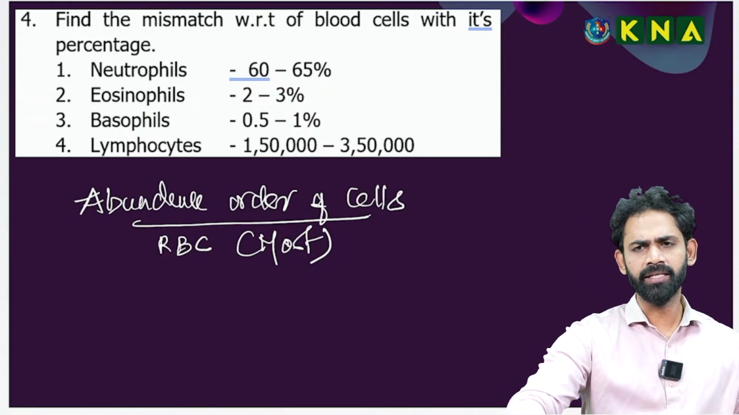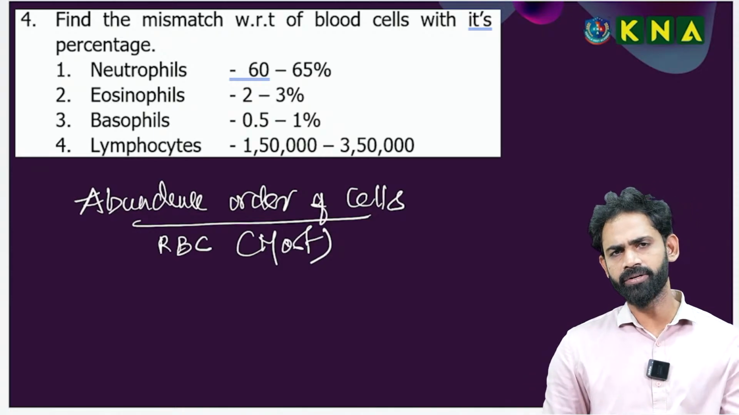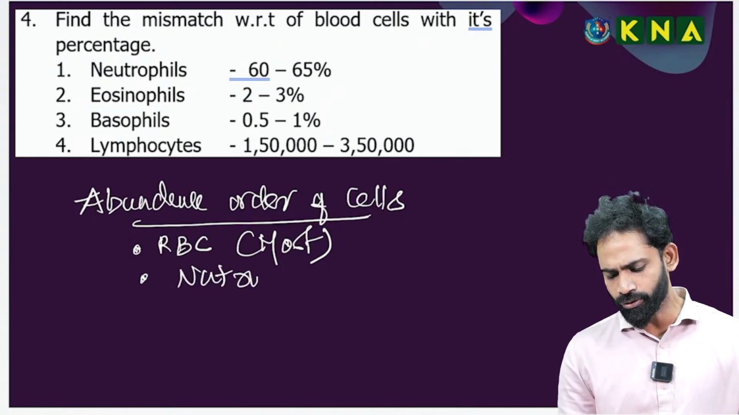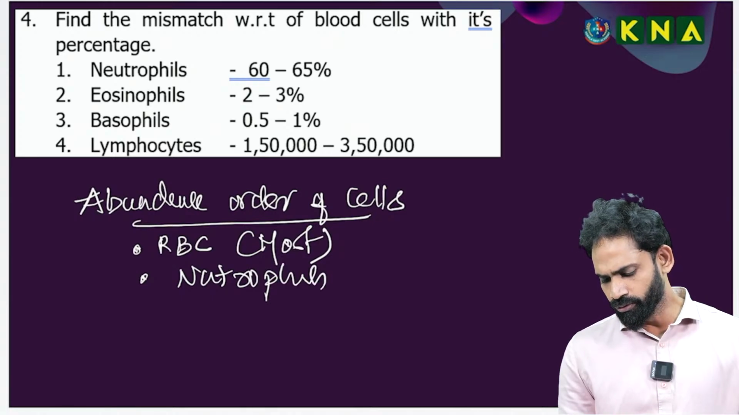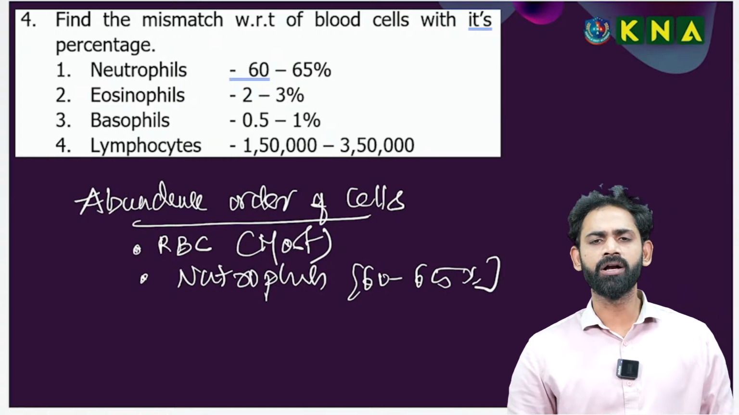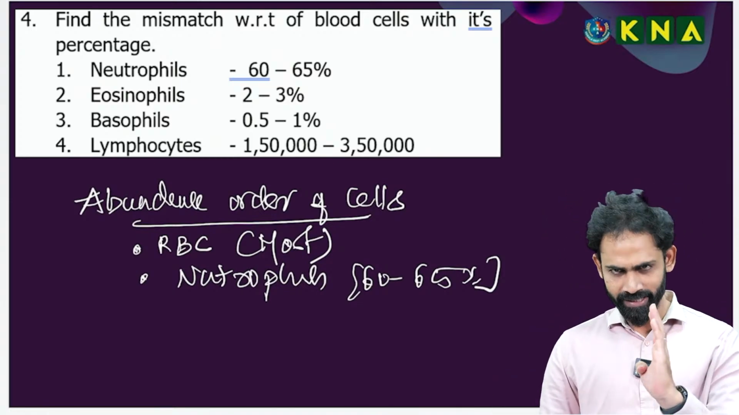So RBC, then after RBC we will go for the WBC. WBC is divided into granulocytes and agranulocytes. Here, within this, one is neutrophils, correct? Neutrophils occupy 60 to 65%, okay? That we can discuss.